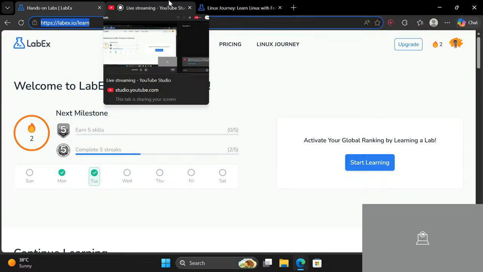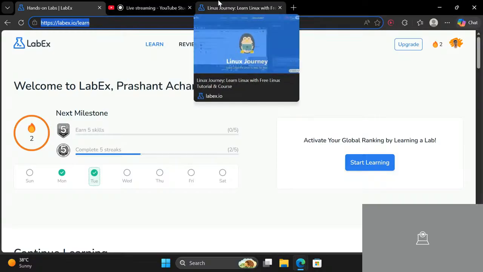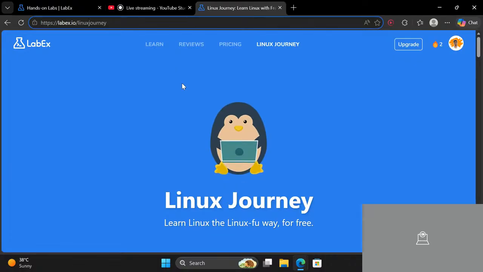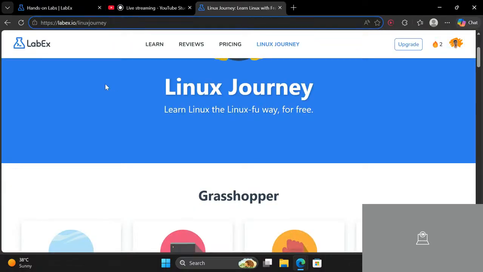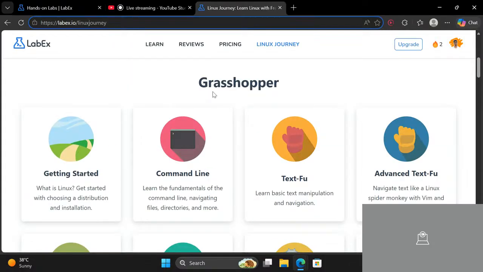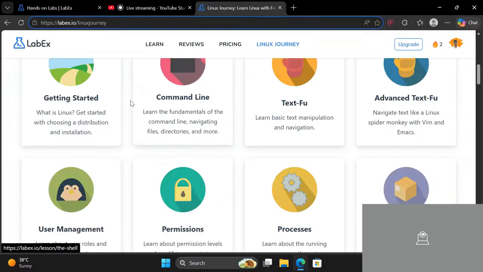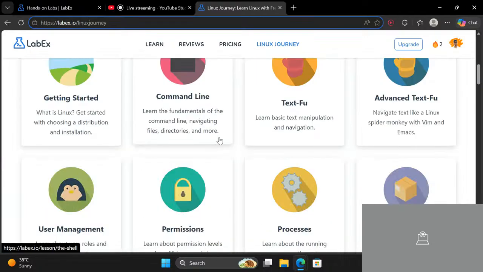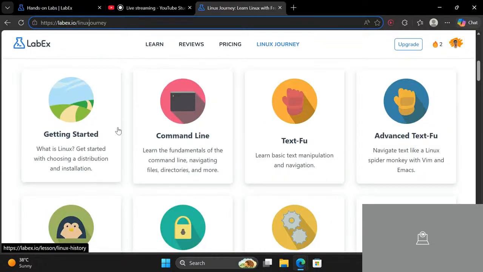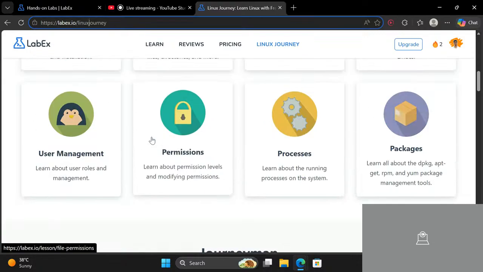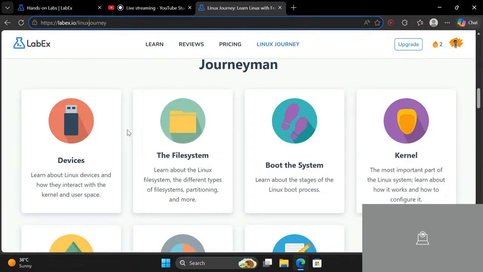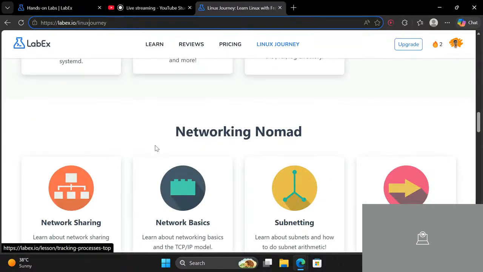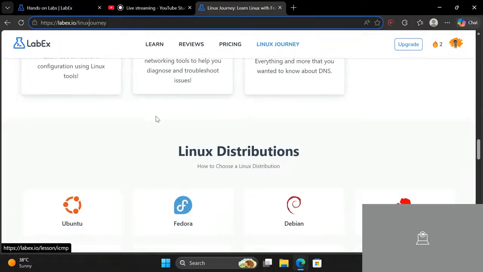So right now I am in Grasshopper level. In case you don't know what the Grasshopper level is, it's a sort of tag that you get in this Linux Journey guide. So right now I am in this level. I will be revisioning in this context only, and after that we will be moving on to Journeyman level, and through that all other levels.